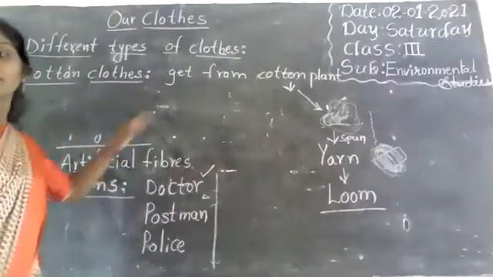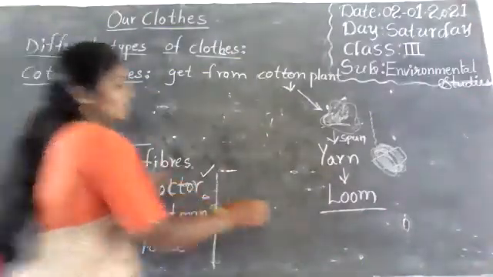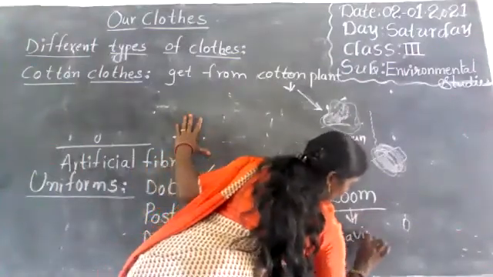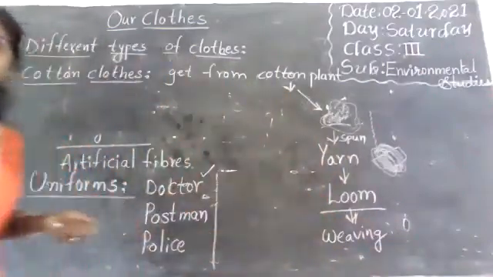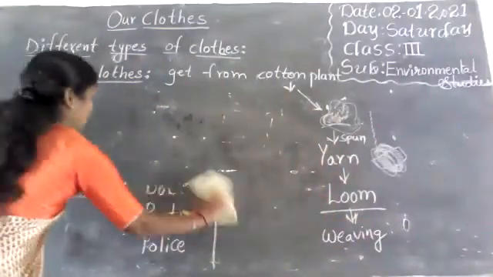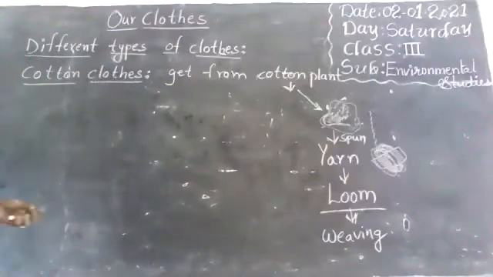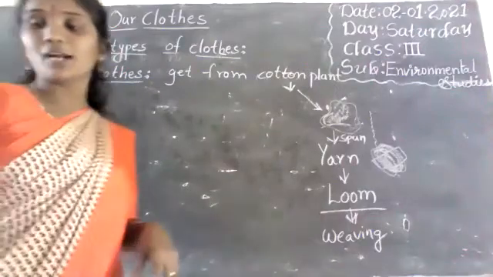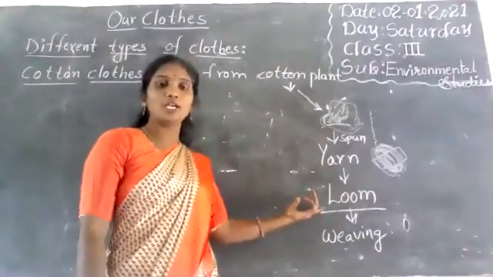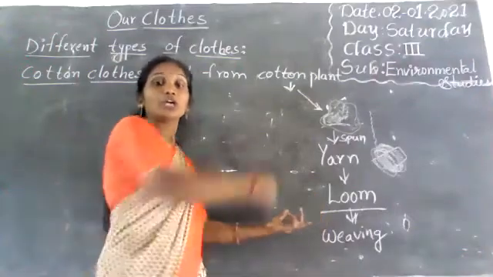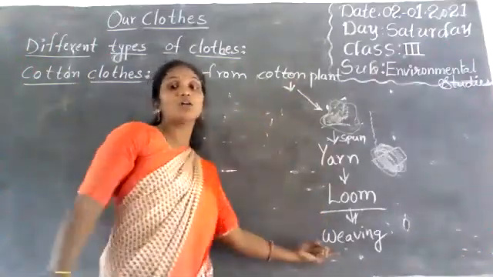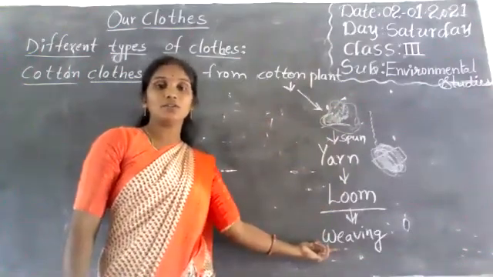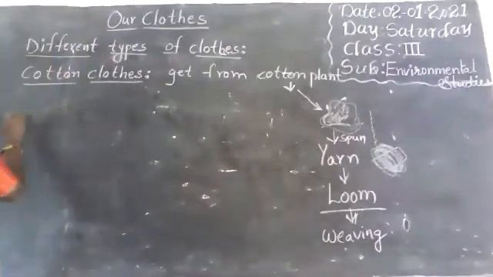Next, here it is a loom. The yarn is then used to make cloth on a loom. On the loom machine, it makes cloth. This total process is called weaving. Okay. Next is woolen clothes.